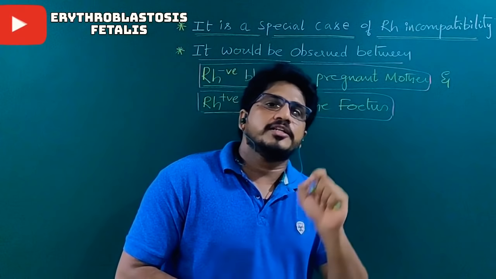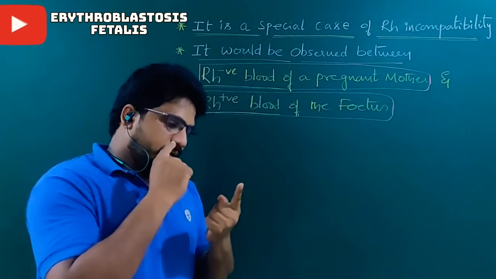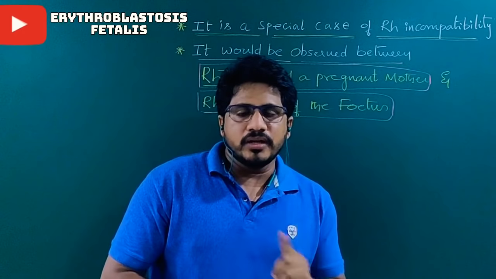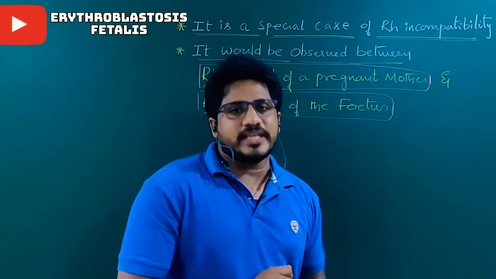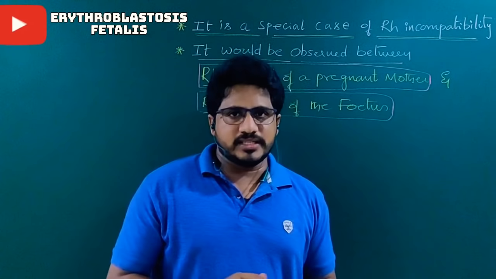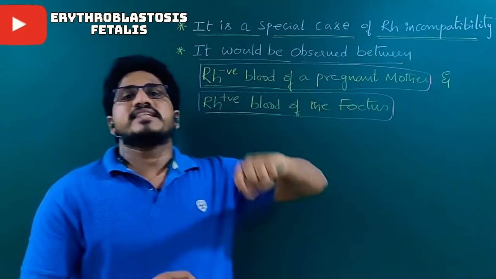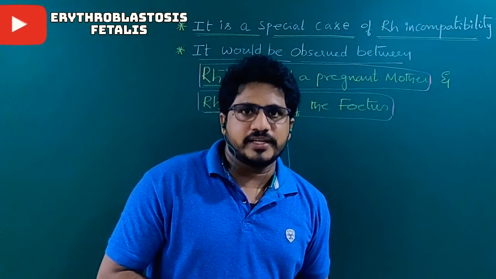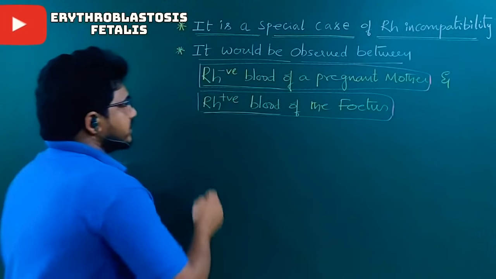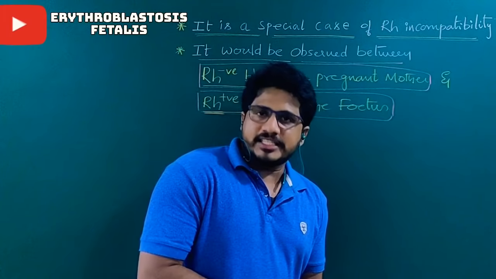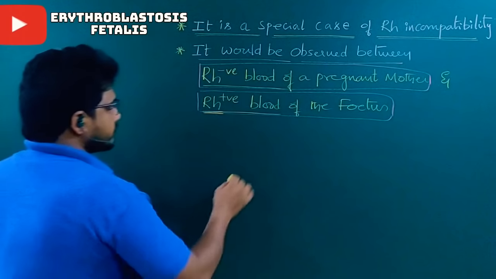If the mother is Rh positive, maybe A positive, B positive, AB positive or O positive, there is no chance of erythroblastosis fetalis. No need to think about that. If the mother is Rh negative, then there is a chance of erythroblastosis fetalis if the fetus is Rh positive. Let me get into the topic in detail.